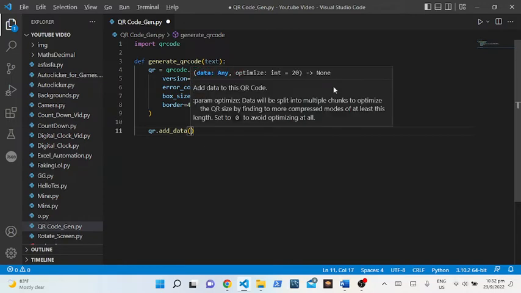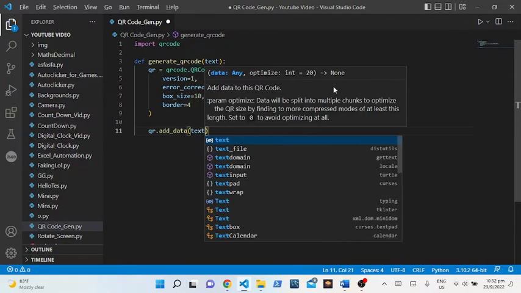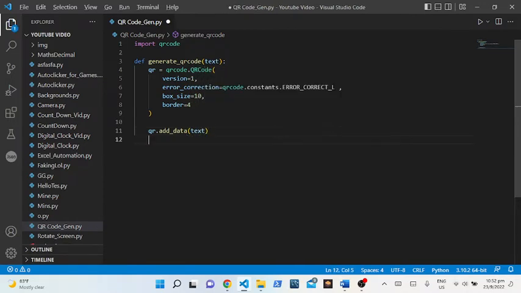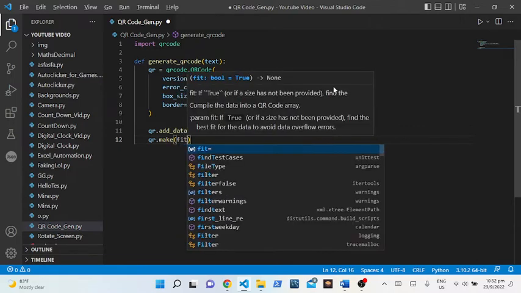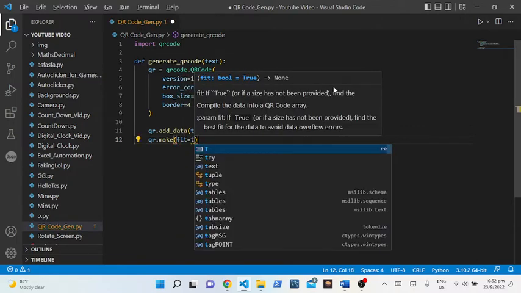We can add the data, and the data will be our text. Then qr.make, I can put fit equal to True.